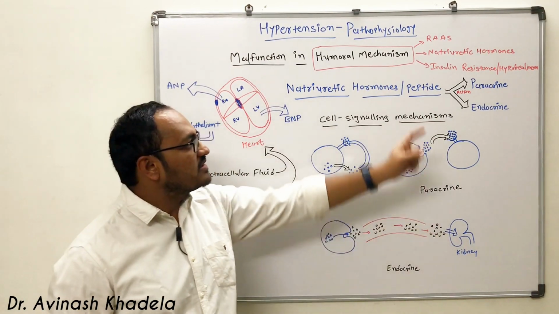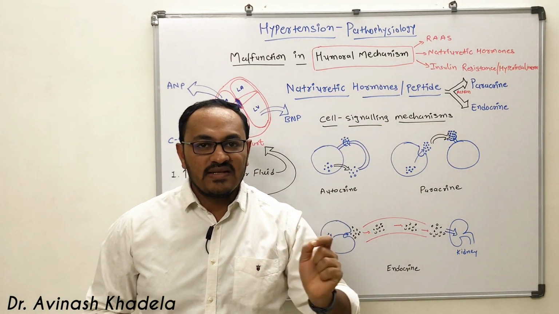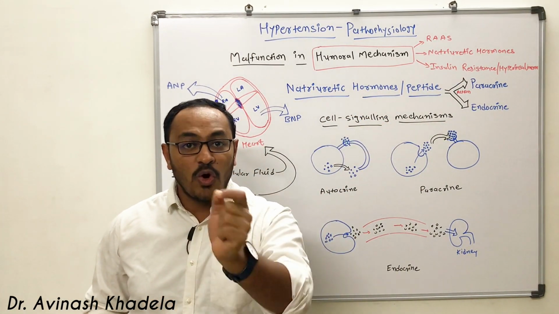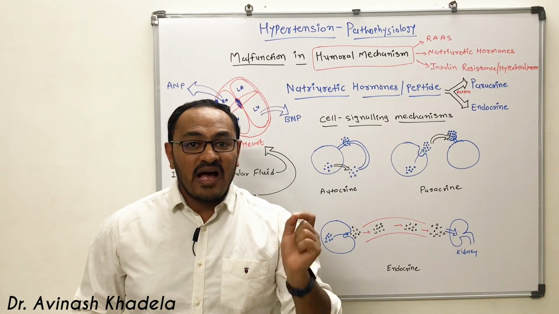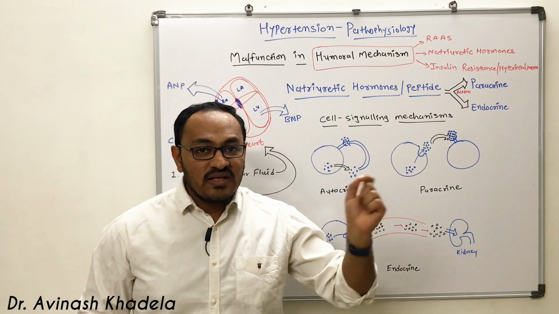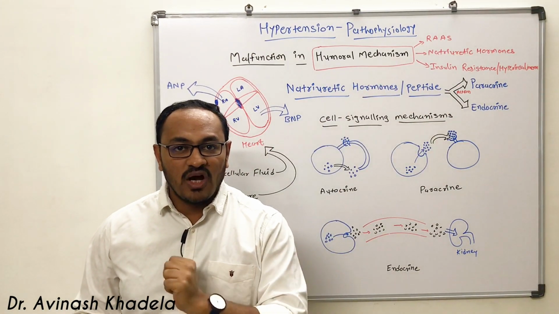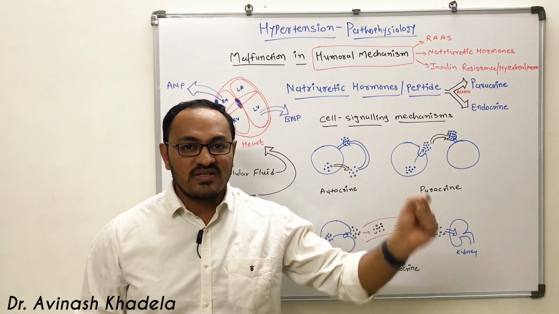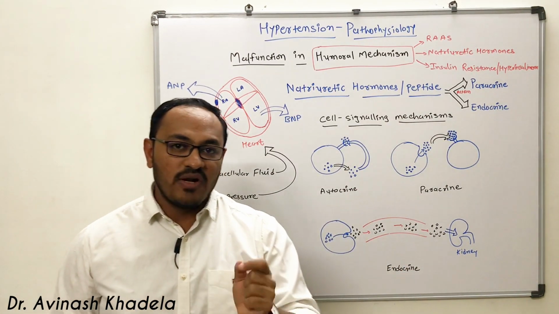Today, we will be discussing the remaining two humoral components, that is natriuretic hormones or peptides, and insulin resistance and hyperinsulinemia. These two are an integral part of the humoral mechanism, which along with the renin-angiotensin-aldosterone system is responsible for persistent elevation in blood pressure.